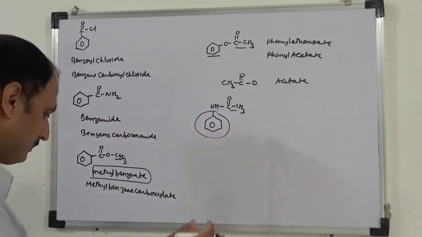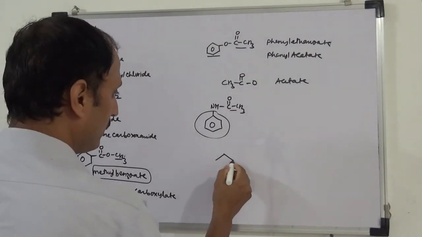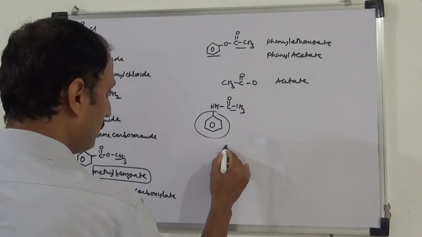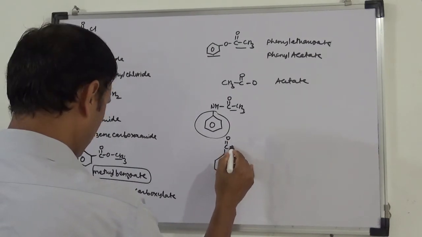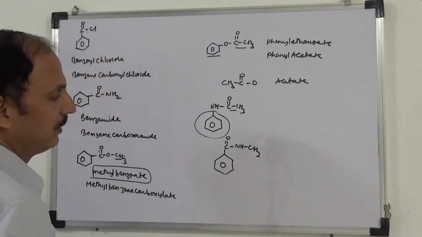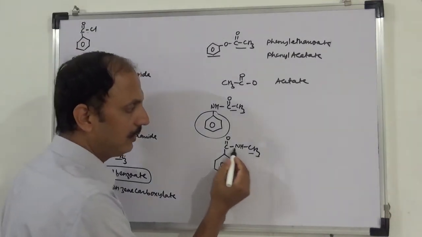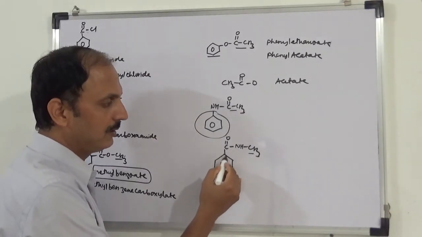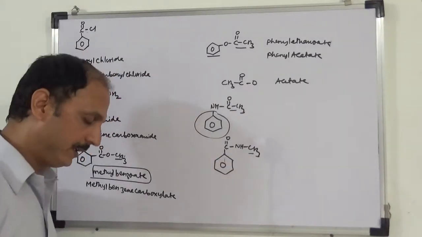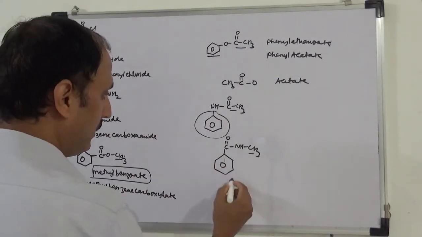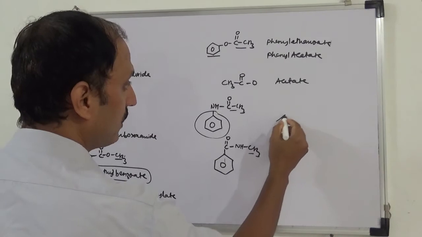Okay. Next is, this is N-methyl benzenamide. This is benzyl group, so this is benzenamide. So N-methyl benzenamide.